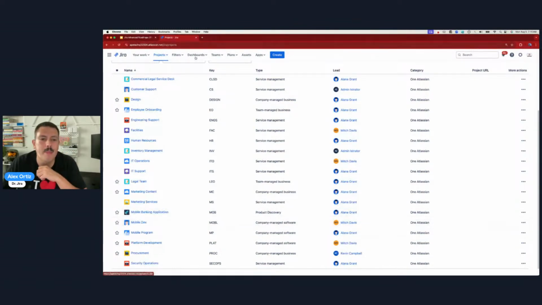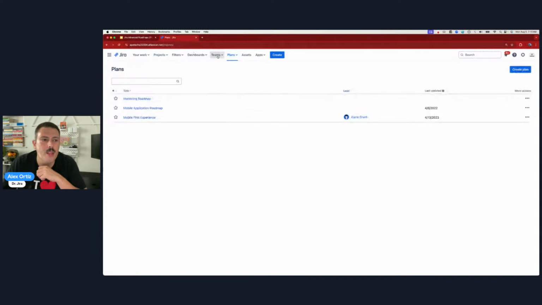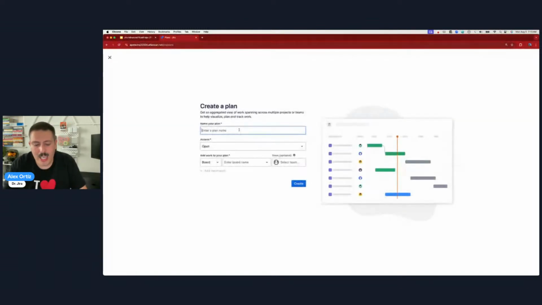And so when I come to my plans, oh, there's one already there. I didn't even name that one, right? But when I come over here, I'm going to call it mobile application plan, right? And what this is going to do is let me think bigger, right? Just keep that in mind. Maybe you do it at a whole team level, the whole product level, the whole program level. I'm going to call it program 2. I think there was another one already named there.